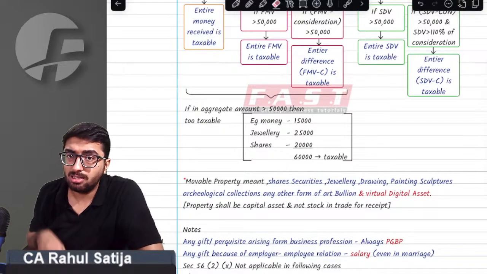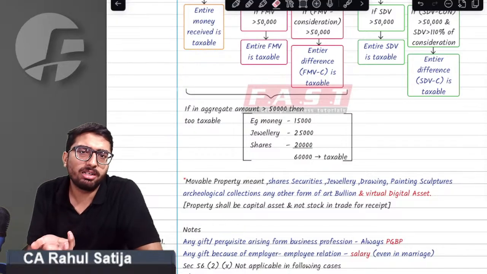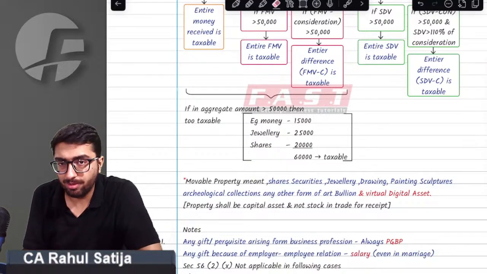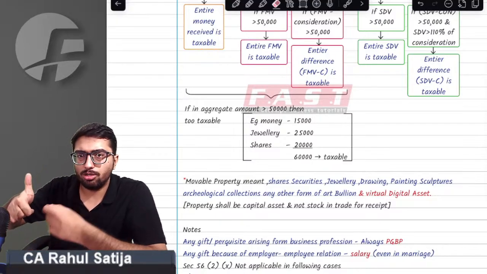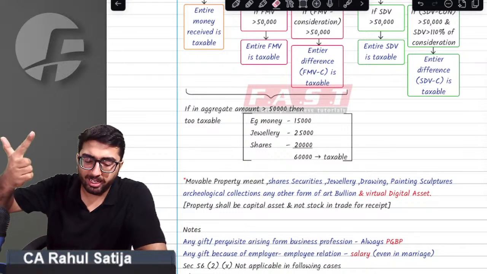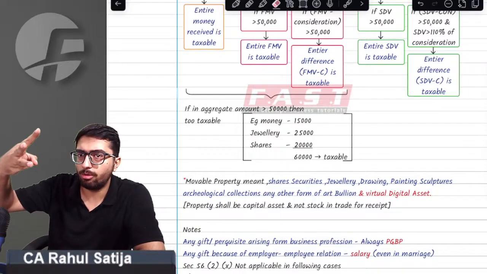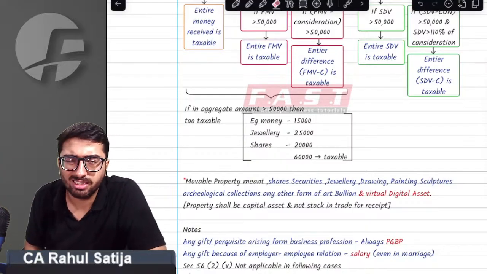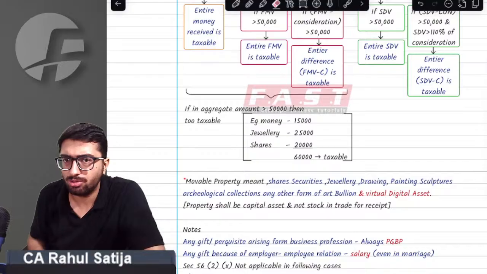The second point that is worth noting is, sir, movable property does not imply every movable property. Only 10 or 9 assets are covered in this movable property, which are taxable under 56(2)(x). Not all assets are taxable, only a few. What are those? The provision says if you have any kind of shares acquired free of cost or at a lower consideration, any kind of securities, jewelry, painting, drawing, sculpture, archaeological collection, any other form of art, bullion, or virtual digital asset, if acquired for lower consideration or free of cost, it shall become taxable if it exceeds 50,000 rupees.